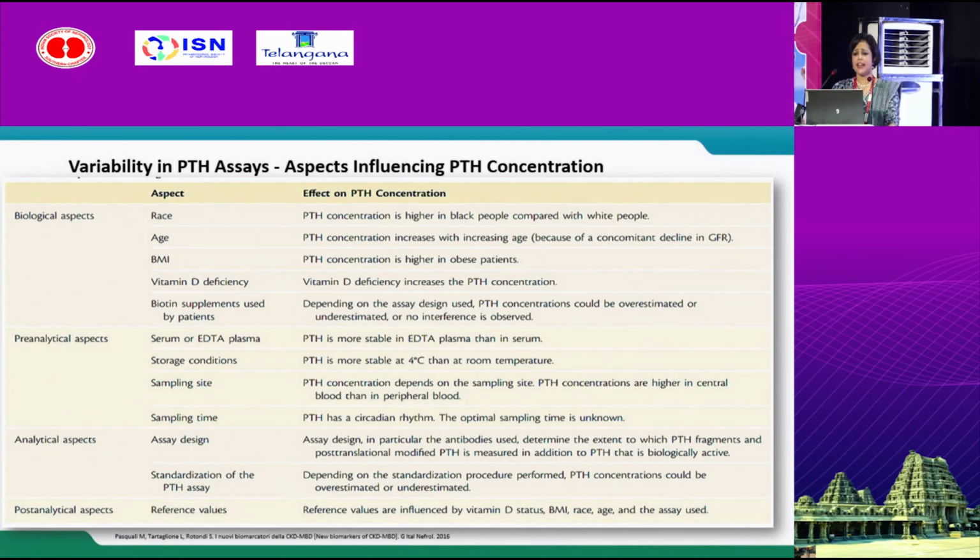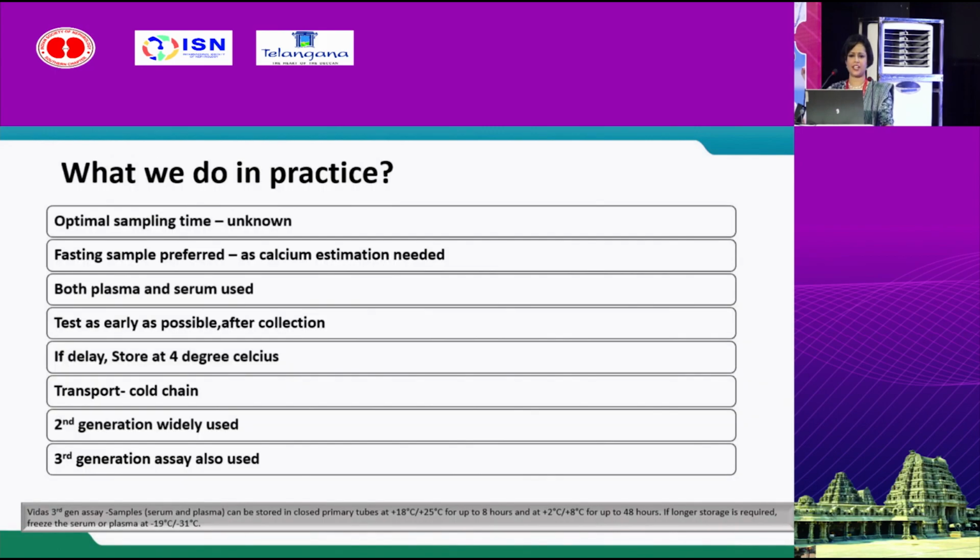Take the analytical aspects, there is so much variation. PTH is more stable in EDTA plasma, more stable at 4 degrees Celsius than room temperature. And if you take the blood sample from the central line, PTH value is higher than the peripheral line. So, lot of assay related variability is there in this measurement. So, what do we do in practice? We take the fasting sample because we can measure simultaneously the calcium level, test as early as possible after collection. If there is a delay, store at 4 degrees Celsius, and for transport, use cold chain.